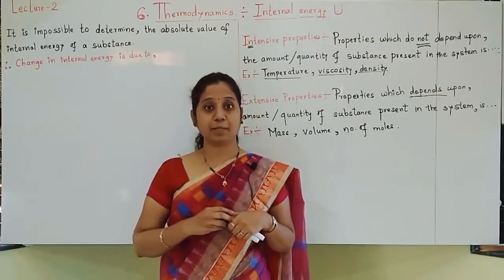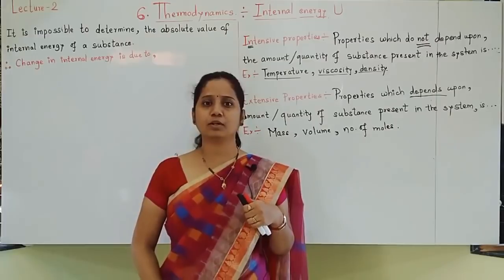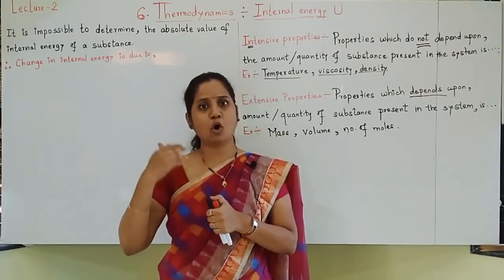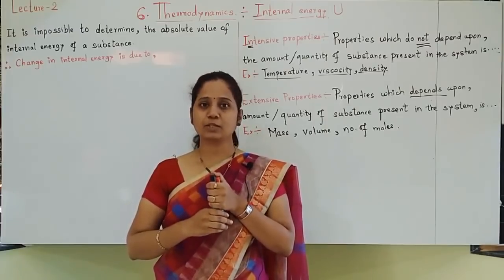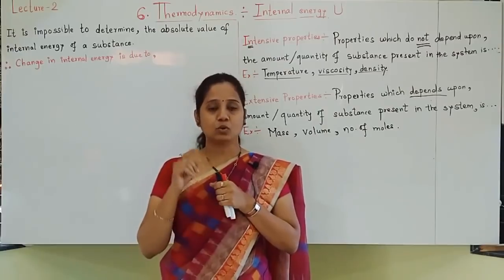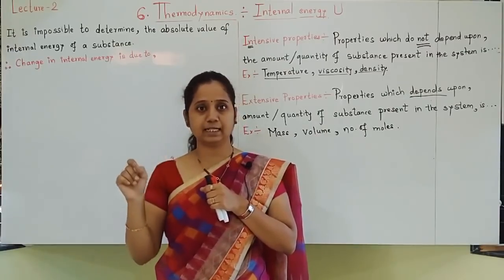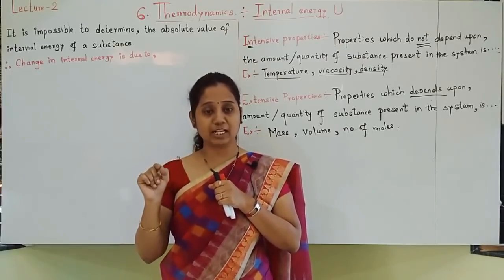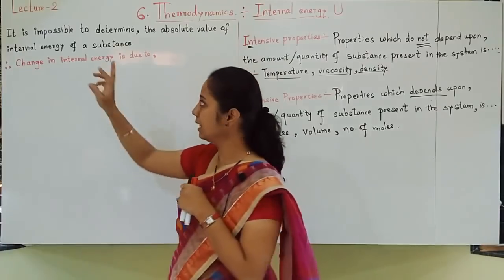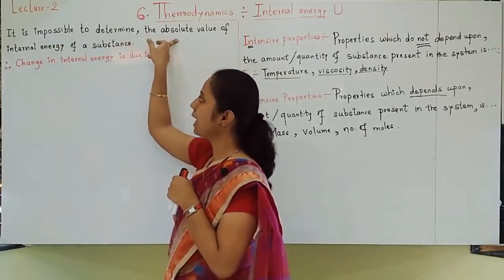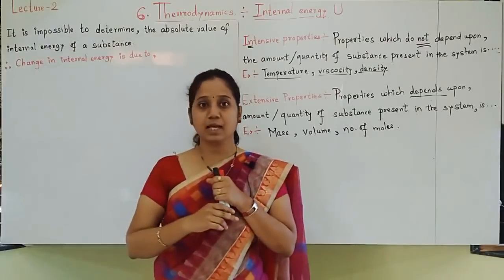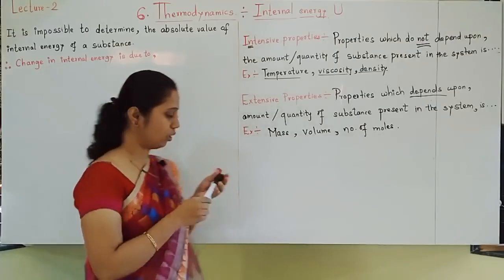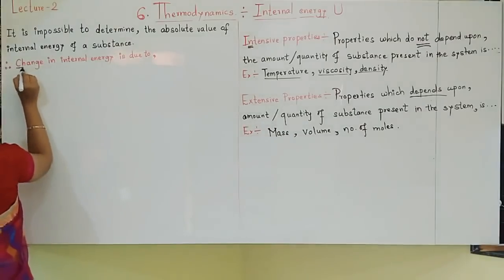Now, calculation and measurement of the absolute internal energy value is impossible because internal energy is due to all the energies, so its calculation is very difficult. So actual absolute internal energy is never calculated. Always internal energy change is calculated. Students understand? Here I have written, it is impossible to determine the absolute value for internal energy of a substance, and that's why change in internal energy is calculated. Always its change is calculated.